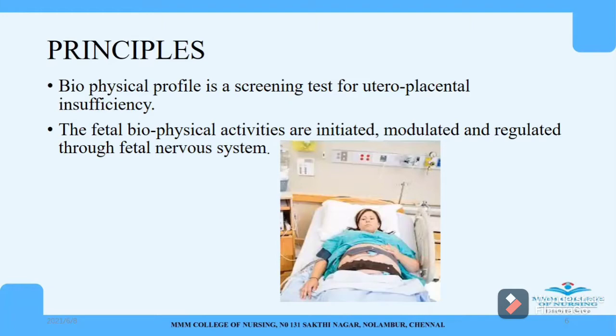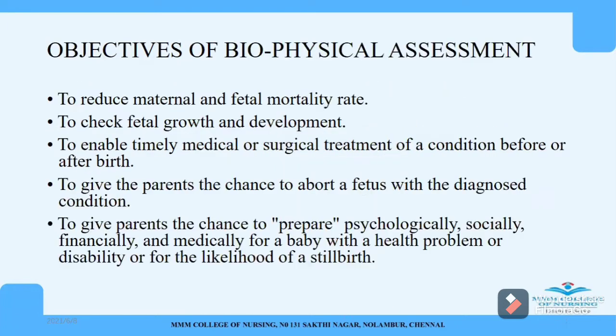So the main principle in doing the biophysical profile is that it is a screening test for uteroplacental insufficiency. So we can assess the uteroplacental insufficiency by doing this biophysical profile. The fetal biophysical activities are initiated, modulated, and regulated through the fetal nervous system. So what is the main principle behind this NST is that the fetal biophysical activities are initiated, modulated, and regulated through the fetal nervous system.